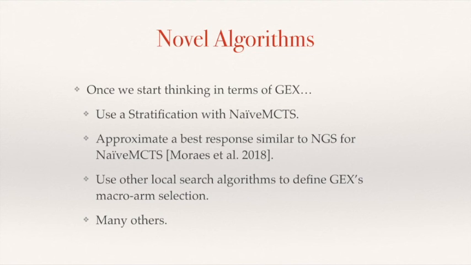We could also see that this pi L policy for defining the macro arms is just a local search algorithm. For instance, portfolio greedy search uses hill climbing. There's another algorithm called portfolio online evolution that uses a genetic algorithm. So now we can replace this policy pi L with a different local search algorithm, and that's going to result in a different algorithm for planning in exponential action spaces that we haven't tried before. And these are all very interesting research directions to be investigated.